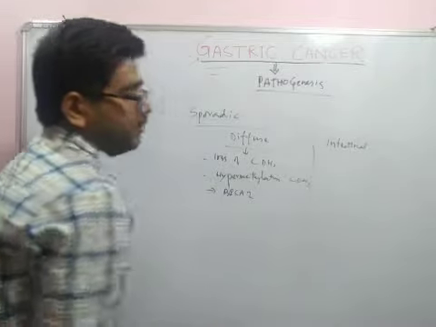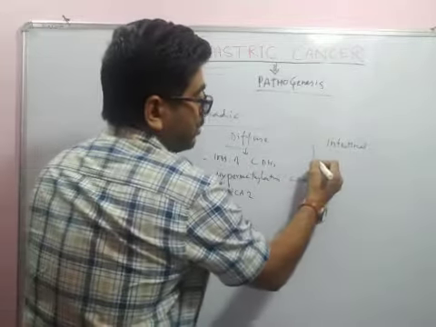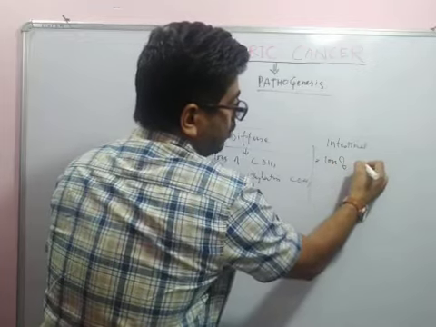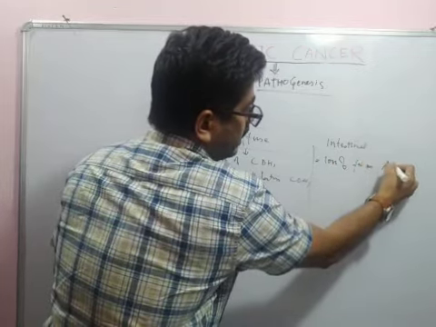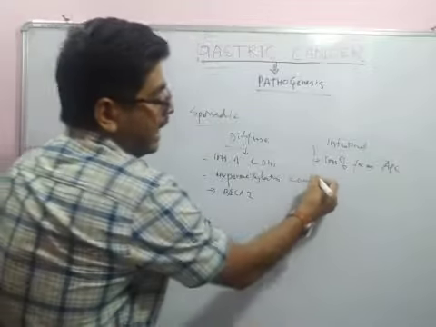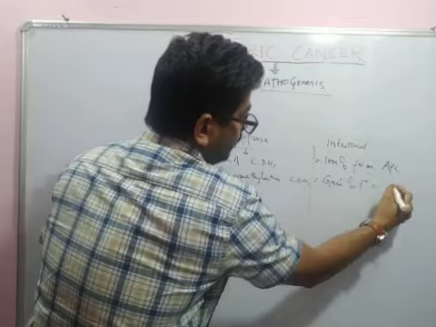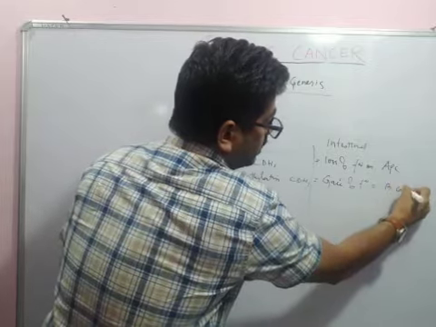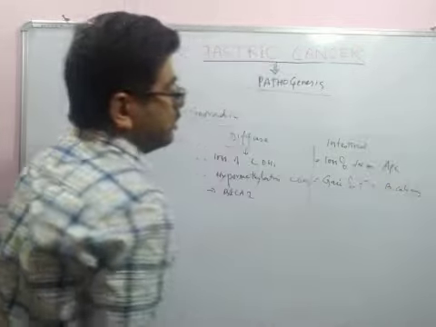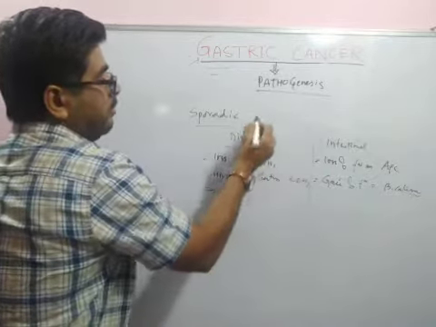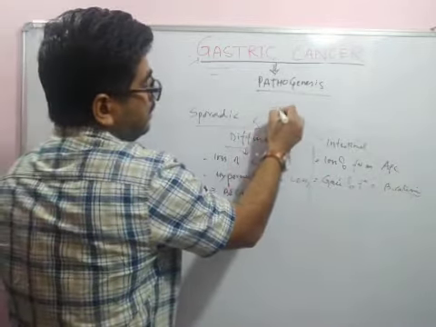In the intestinal type of sporadic carcinoma, there are 2 important changes. One is a loss of function mutation in the APC gene, which is a tumor suppressor gene, and there is a gain of function mutation in the beta-catenin gene. So these are the 2 important ones, one for diffuse and one for intestinal. But in both of these there is a TP53 mutation.